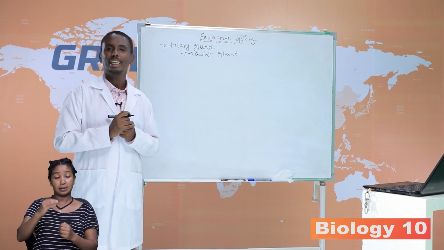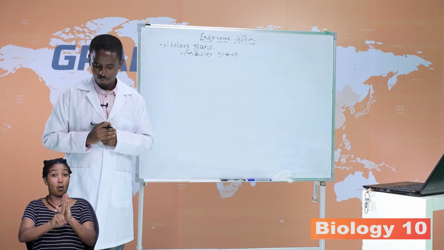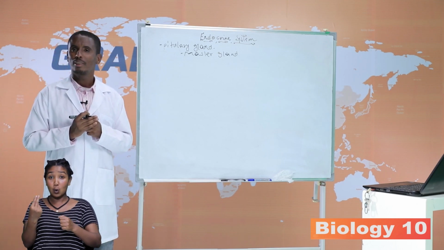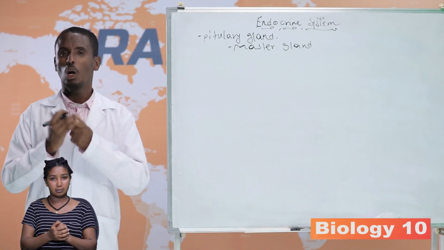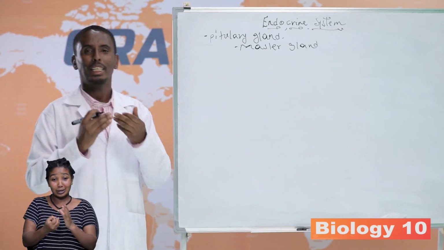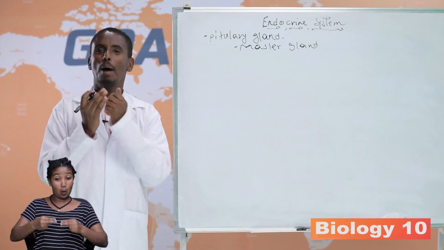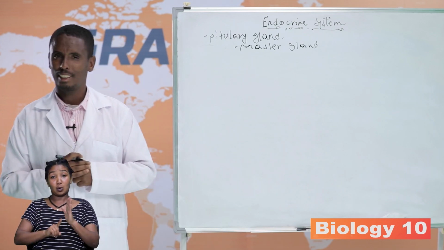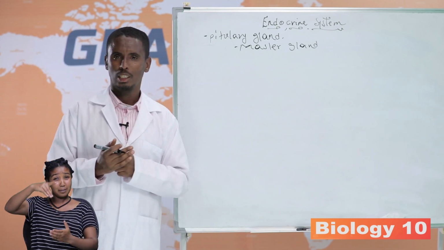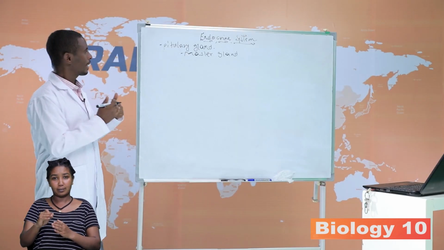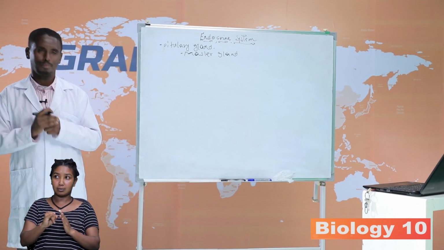The pituitary gland secretes growth hormone, which has a role in body growth. Let us consider hyposecretion and hypersecretion of growth hormone. Hyposecretion of growth hormone results in dwarfism, whereas hypersecretion results in giantism.